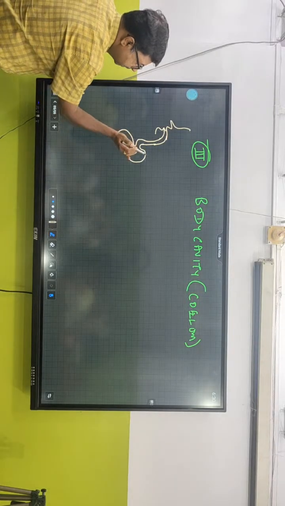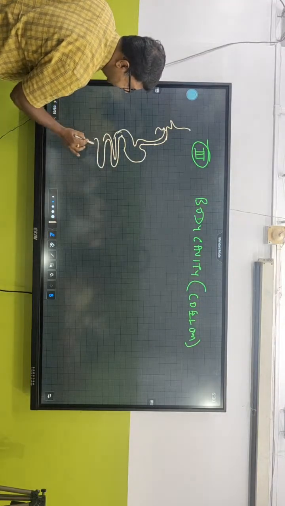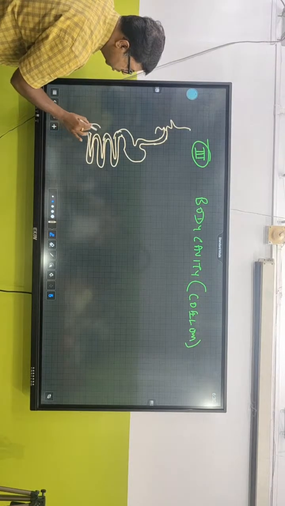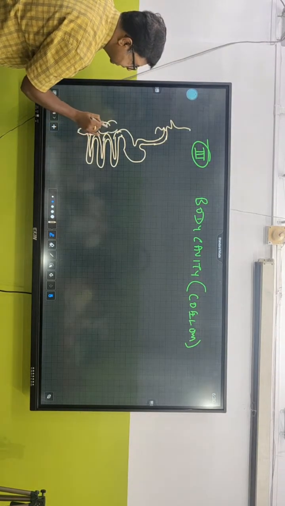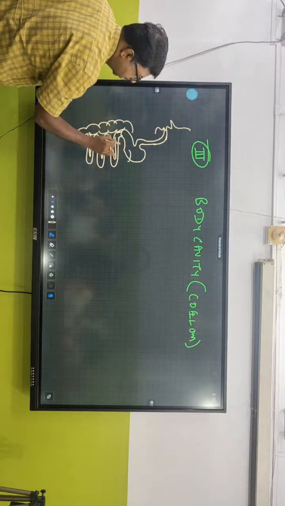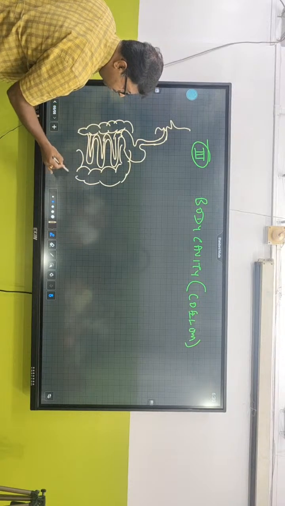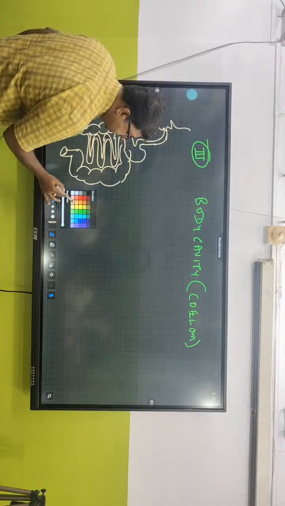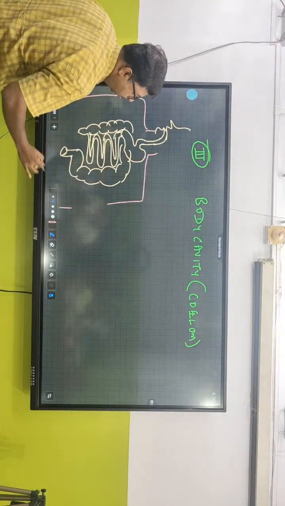What is this? This is the stomach. Now this is the intestine. Digestion. Okay. Now this is the small intestine. This joins with the large intestine. This is the vermiform appendix. Then this is the ascending colon, transverse colon, descending colon, rectum, the sigmoid colon, and this is the anus. Now consider this is your whole body.